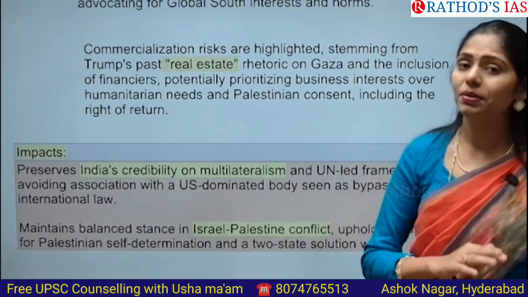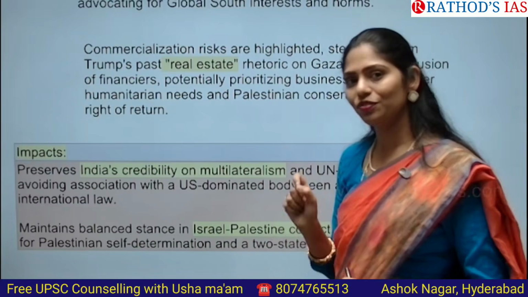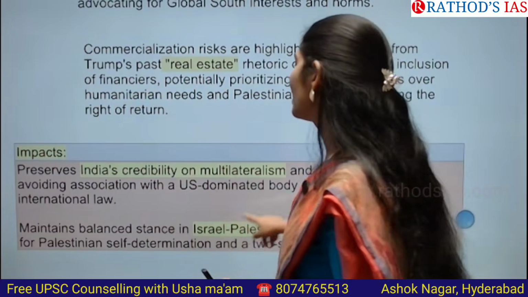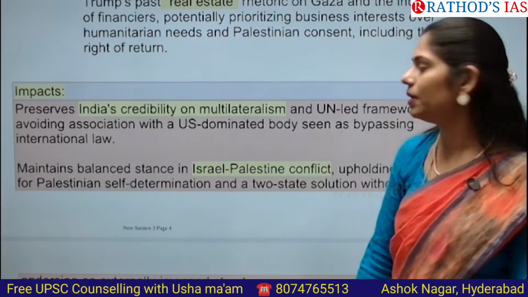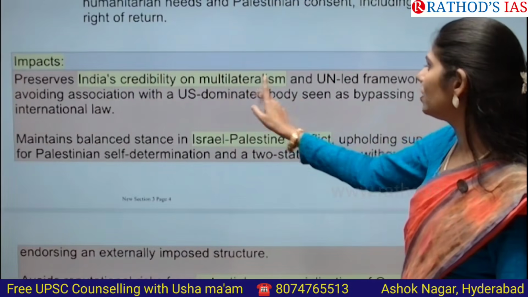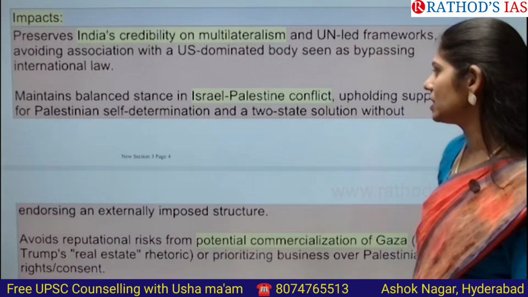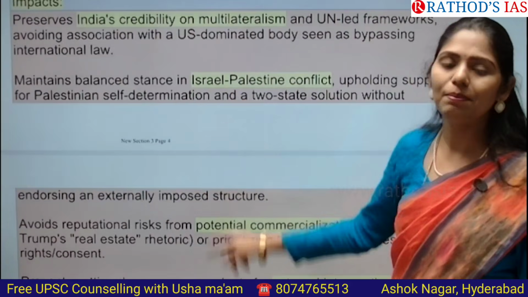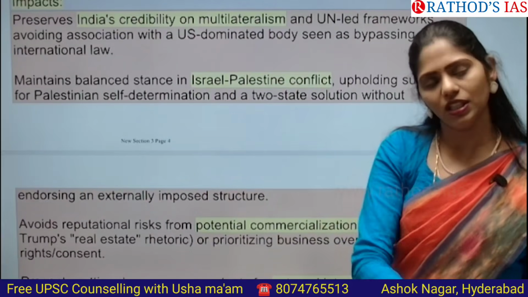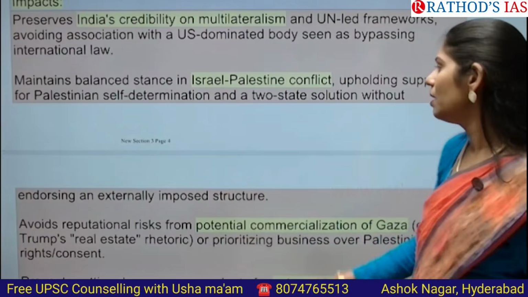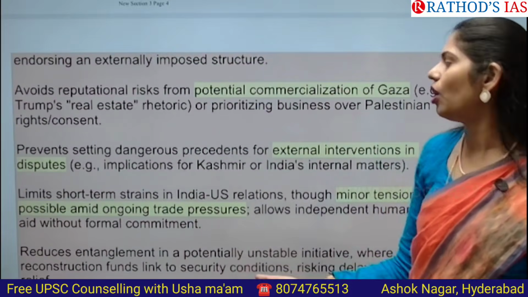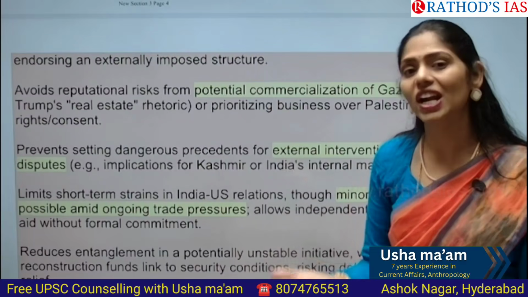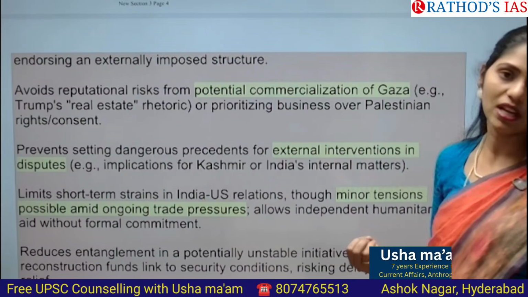And what will be the outcomes or the impacts of this absence of India? First one here is, yes, we can maintain India's credibility, and we are always focusing on multilateralism, and we can maintain a balanced stance with Israel as well as with Palestine together. And not only that, we are going to stop the risk of potential commercialization of real estate in this Gaza region.